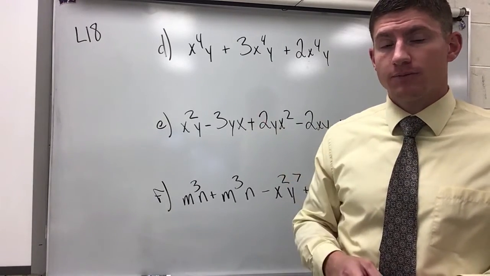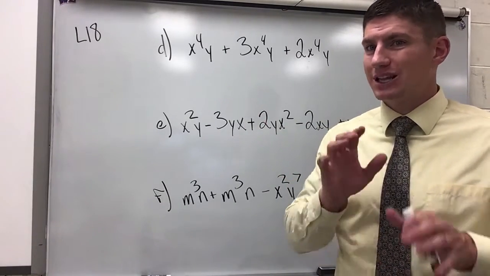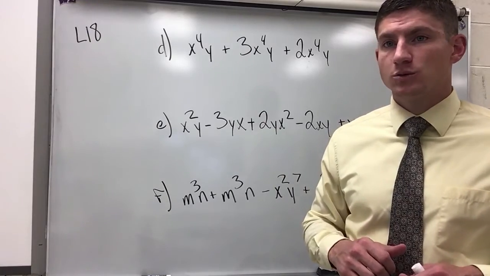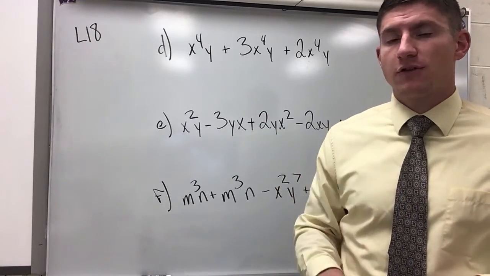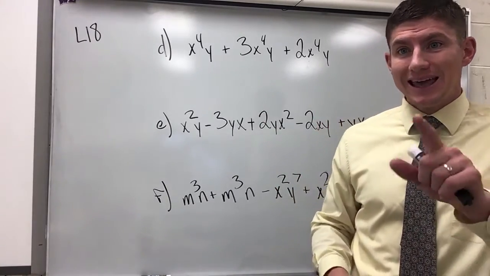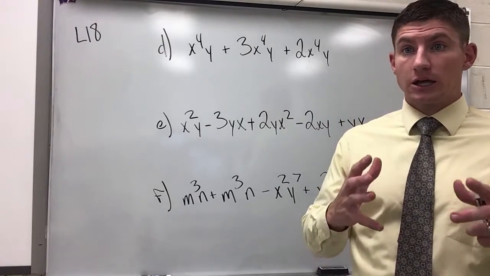variables and exponents that we have. So let's take a look at how we do that and how it's a little bit different than when you have like terms with just regular variables, because now you have to factor in having the same base and exponent as your like term.